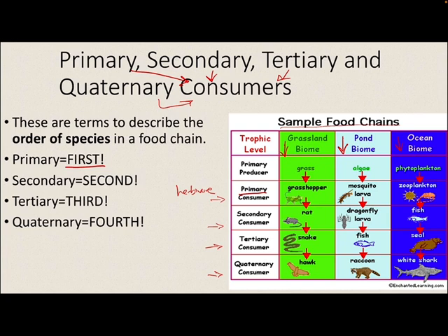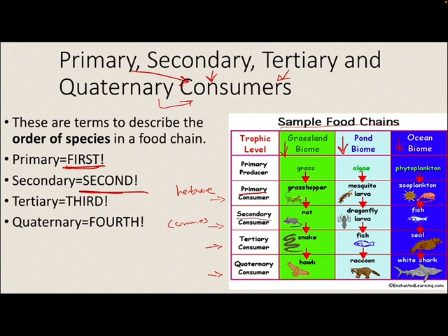Therefore, it is the primary consumer. Your secondary consumer is a rat. Now, rats don't eat grass, and because they don't eat grass, they can't be the primary consumer because they're not the first ones. They are the second ones. They are carnivores, right? Because the rat eats the grasshopper. It is secondary.